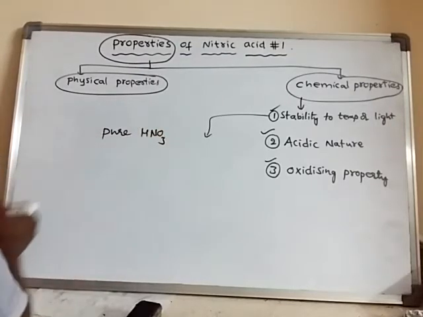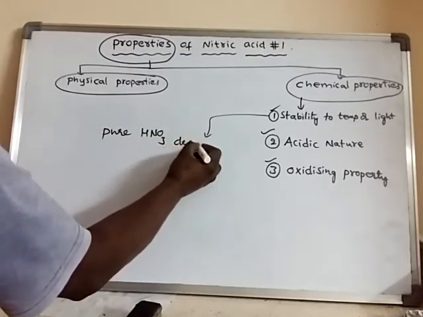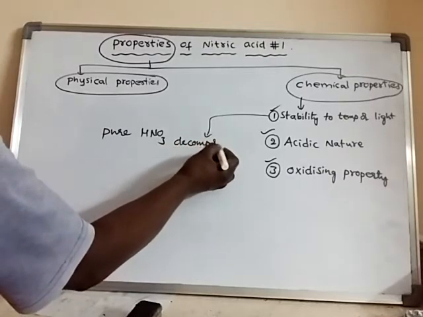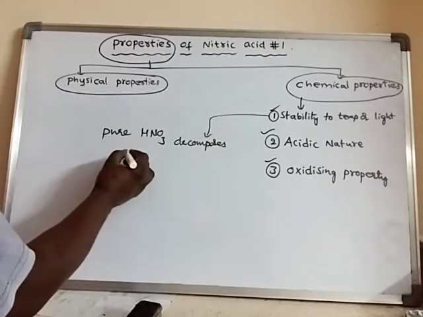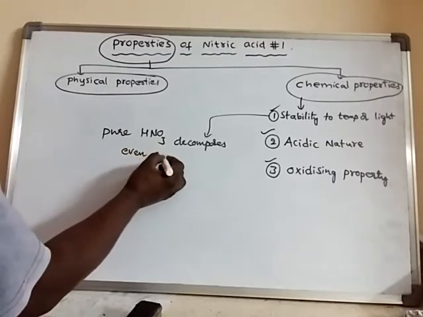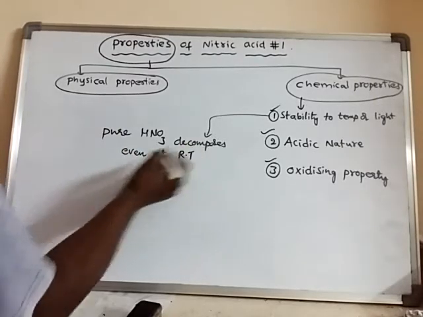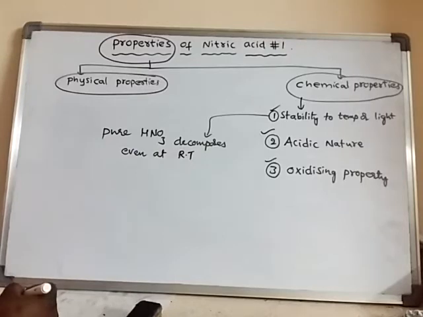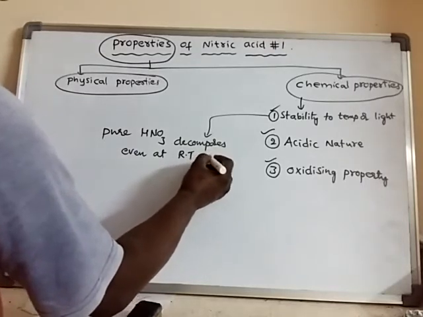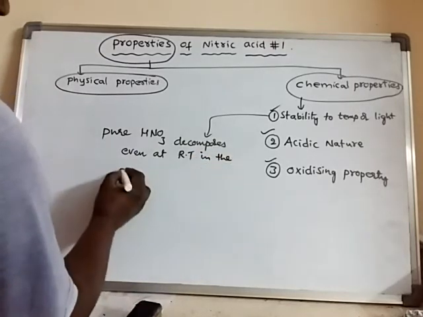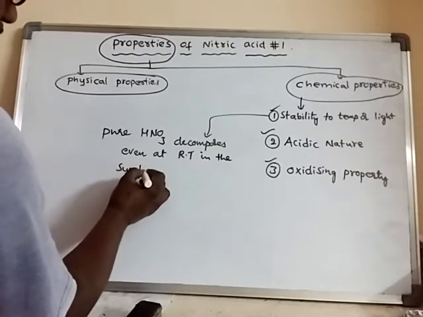If you see the pure nitric acid, it decomposes even at room temperature in the sunlight.